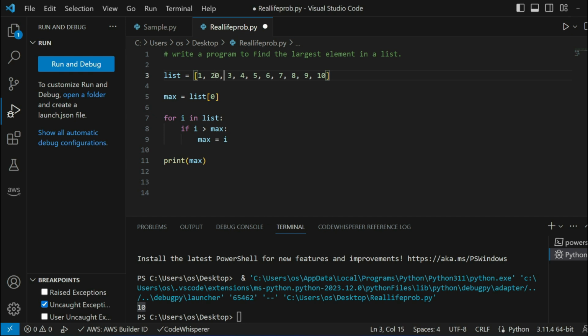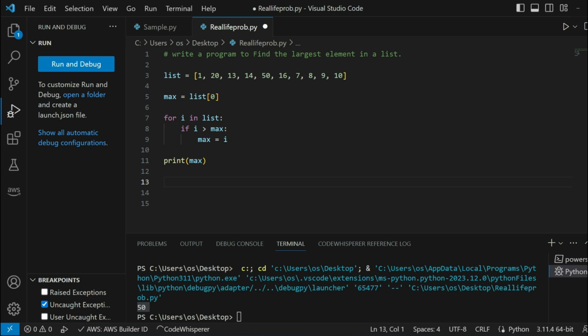As you can see right over here, it's providing me the correct answer, which is 10, since the program was to find the largest element in the list. So it's working absolutely fine for very basic mathematical problems, and it's writing very efficient code for that. Okay. All right.